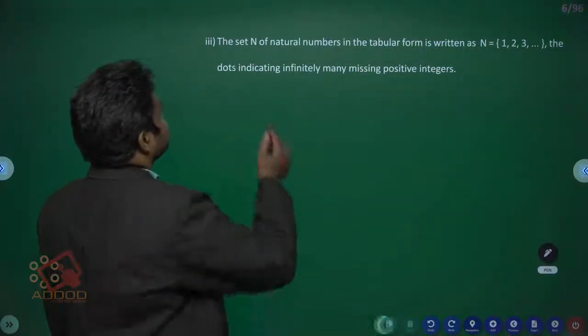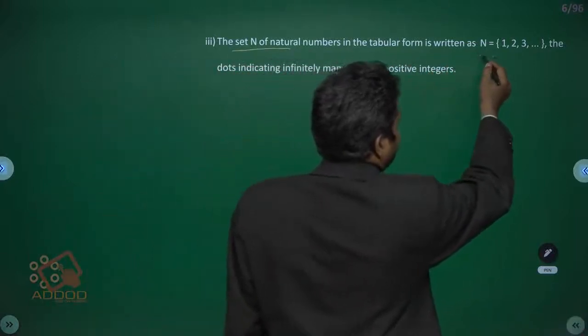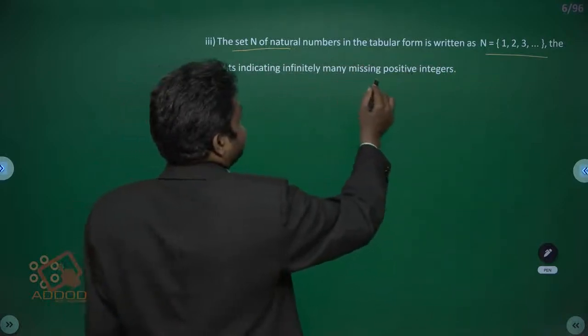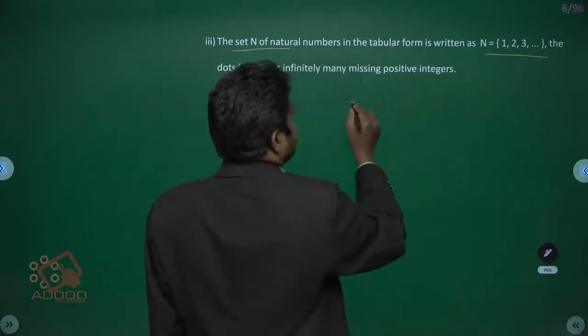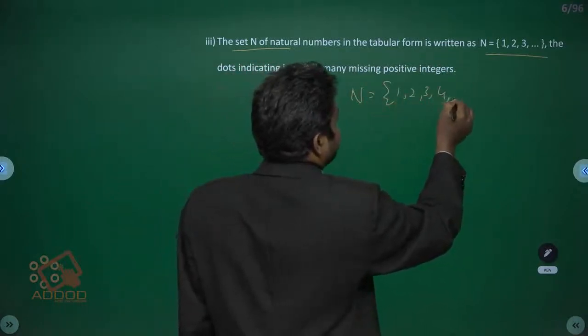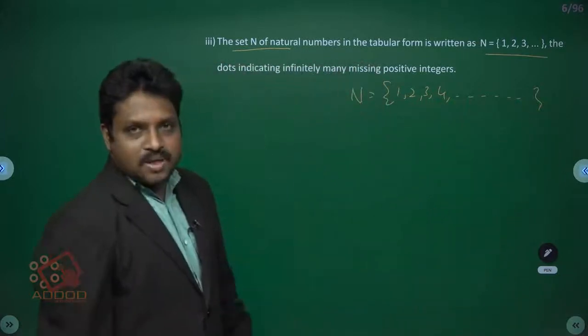The set N of natural numbers in tabular form is written as N = {1, 2, 3, ...}. The dots indicate infinitely many missing positive numbers.